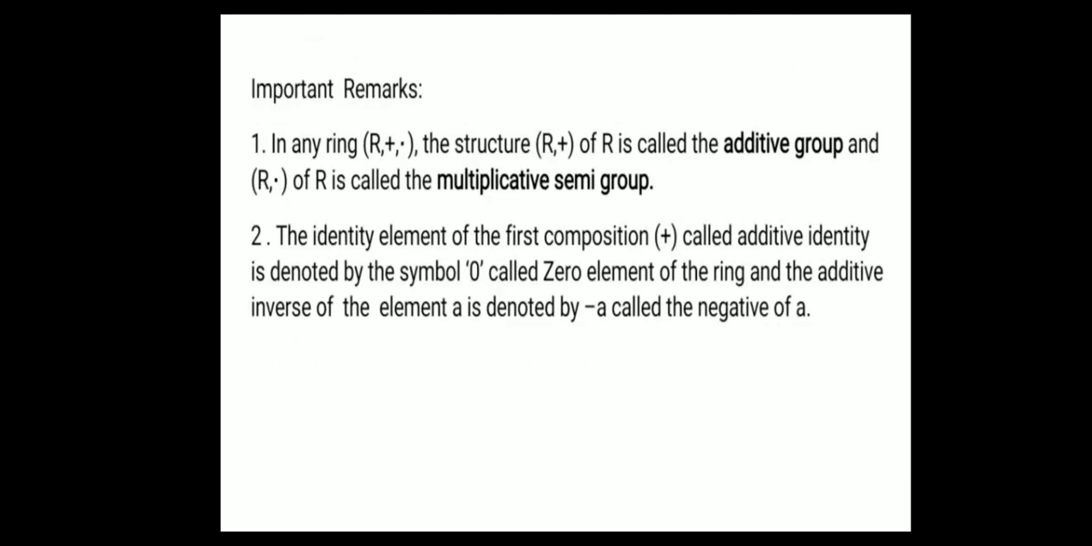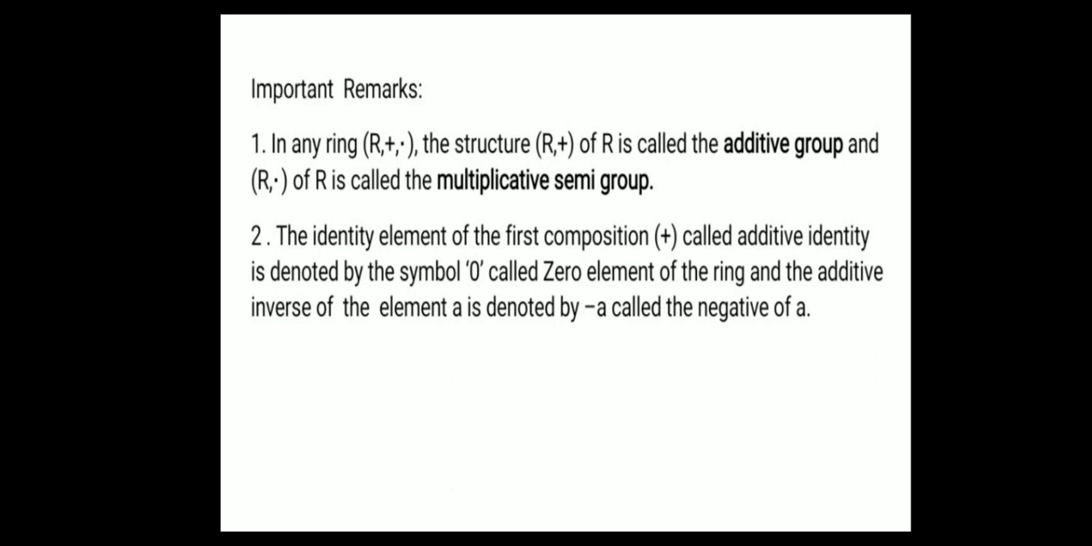Here are important remarks. In any ring (R, +, ·), the structure (R, +) is called the additive group and (R, ·) is called the multiplicative semi-group. Okay, second point, the identity element of the first composition plus is called the additive identity. It is denoted by 0, called the zero element of the ring, and the additive inverse of the element a is denoted by −a, called the negative of a.